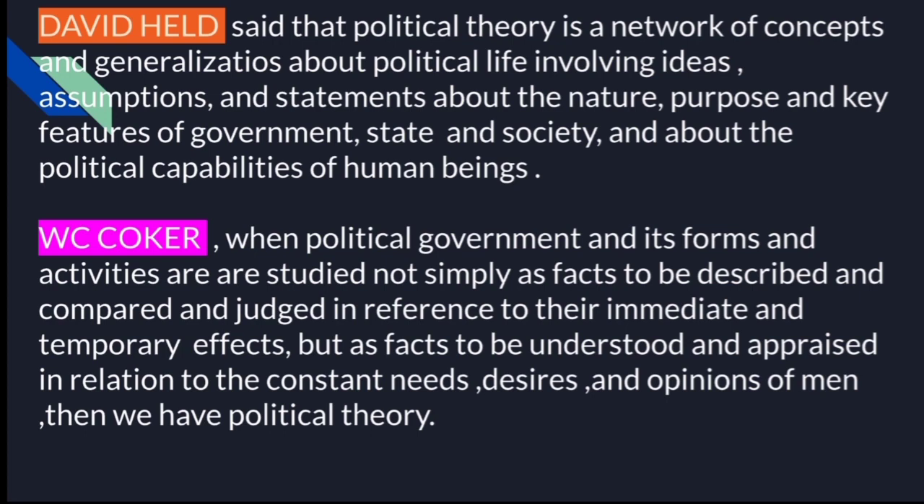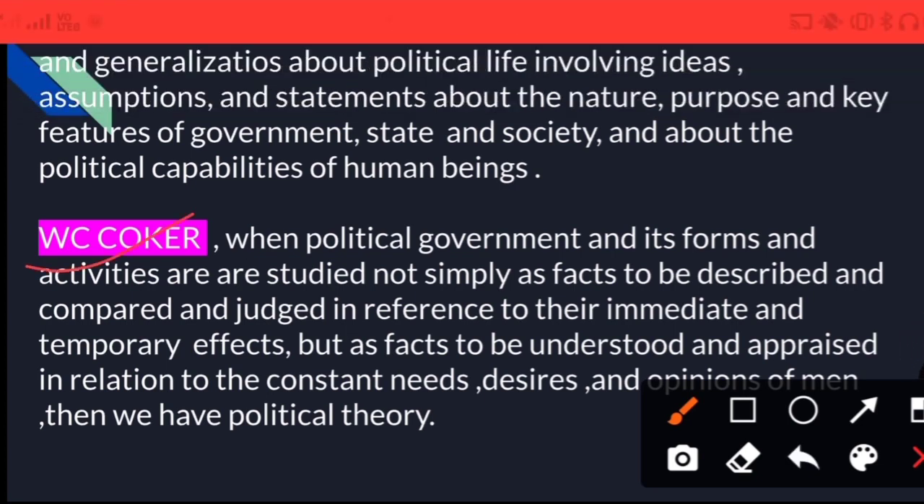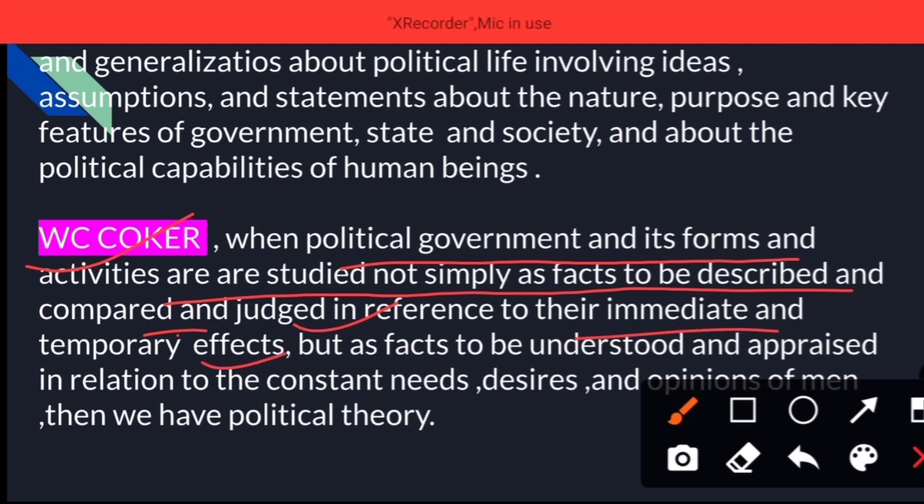So lastly, we will talk about W.C. Cooker. What Cooker said is that when political government and its forms and activities are studied not simply as facts to be described and compared and judged in reference to the immediate and temporary effects, but as facts to be understood and appraised in relation to the constant needs, desires, and opinions of men, then we have political theory.